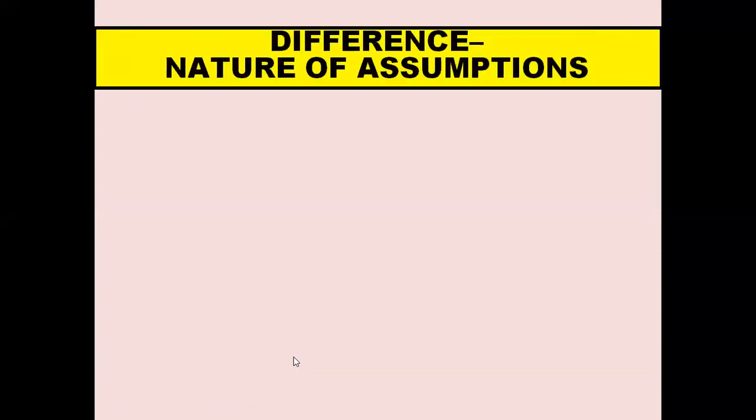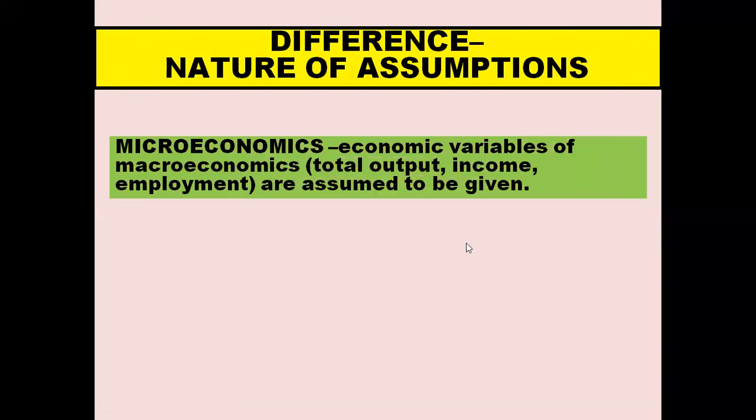Now we come to nature of assumptions. In microeconomics, economic variables of macroeconomics are assumed to be given. On the basis of these assumptions, considering the variables of macroeconomics to be constant, microeconomics explains how resources are allocated and how prices of different commodities are determined.